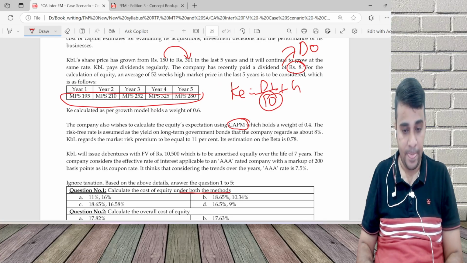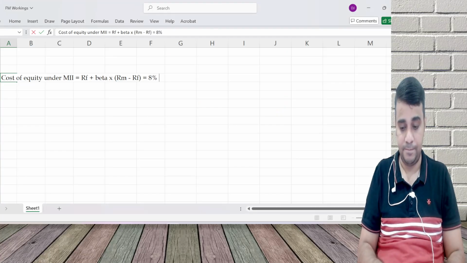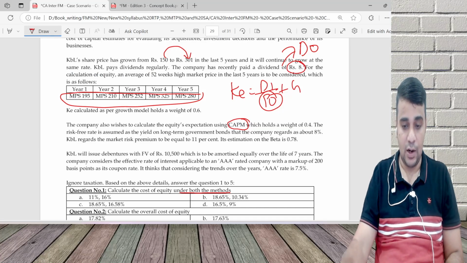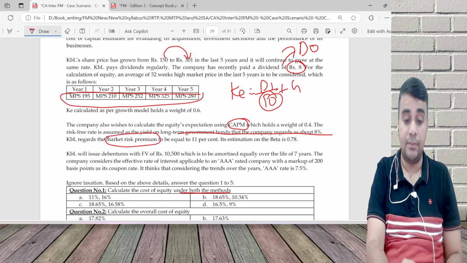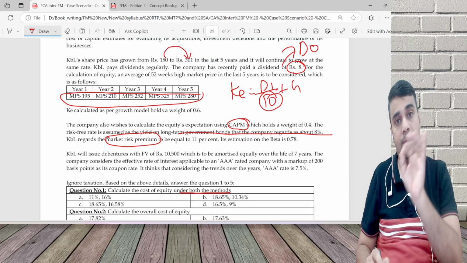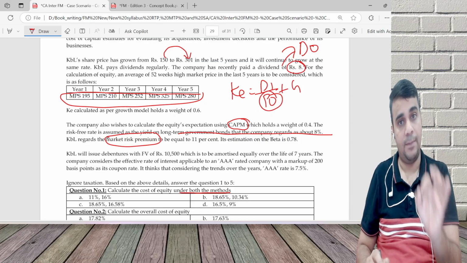So RF plus beta into RM minus RF. RF is 8%. It says long-term government bond is 8%. Risk premium means RM minus RF. Return of market means RM.